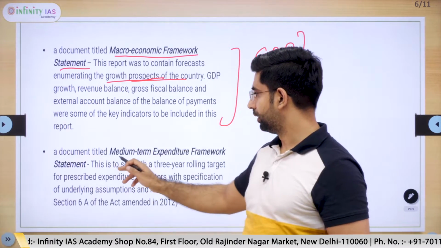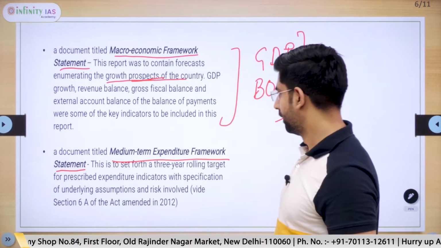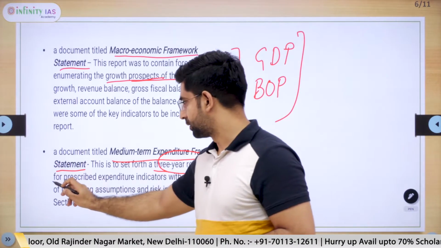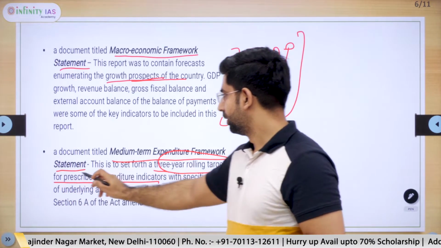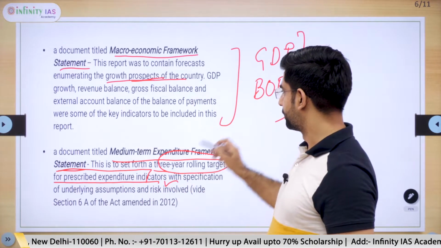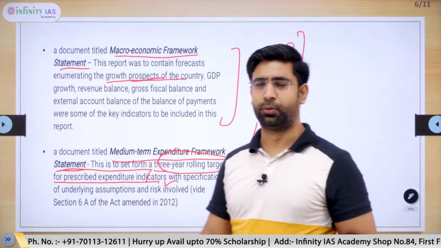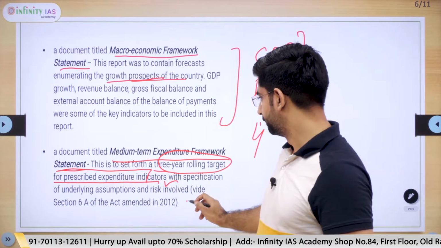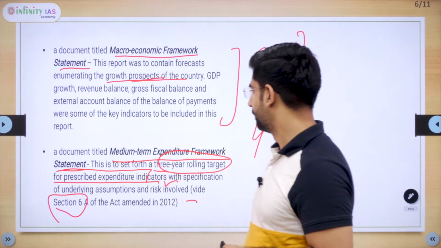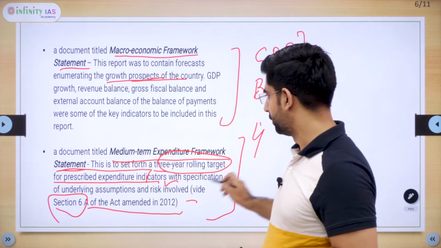And the last document is medium-term expenditure framework statement. In this, a 3-year rolling target for prescribed expenditure is given. For different indicators, we discussed 4 indicators: fiscal deficit, revenue deficit, total outstanding liabilities. This is provided under section 6. This can be one statement in MCQs.